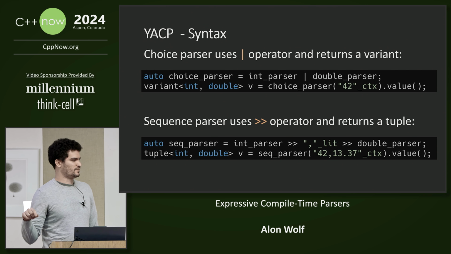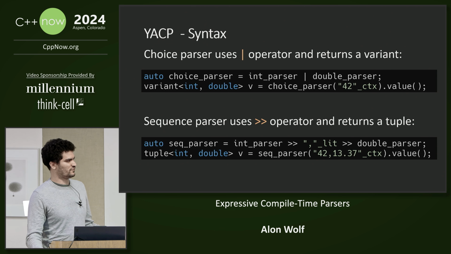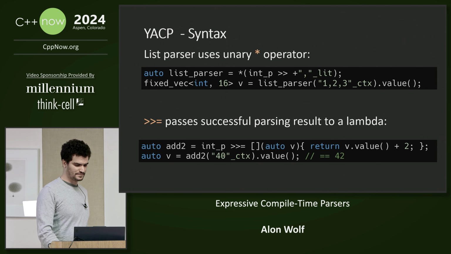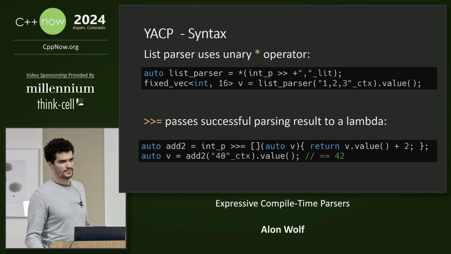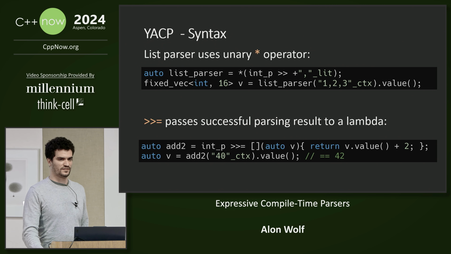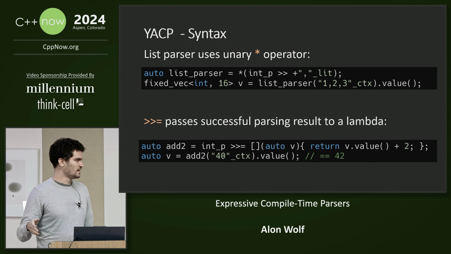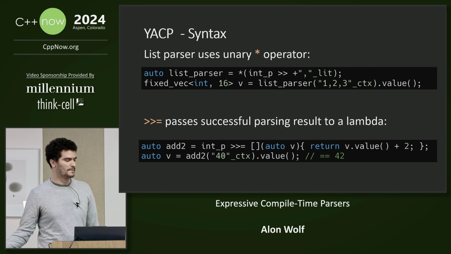The bit shift right operator creates a sequence parser. In this case, we have an int that must be followed by a comma and then must be followed by a double. It will return a tuple, which in this case is a tuple of an int and a double. The star operator will create a list parser, so it will try to match the same parser again and again until it fails. And this one returns a fixed capacity vector. The bit shift right equal operator takes the successful parsing result, in case the parser succeeds, and forwards it to a lambda. You can think of it like the bind operator in Haskell.